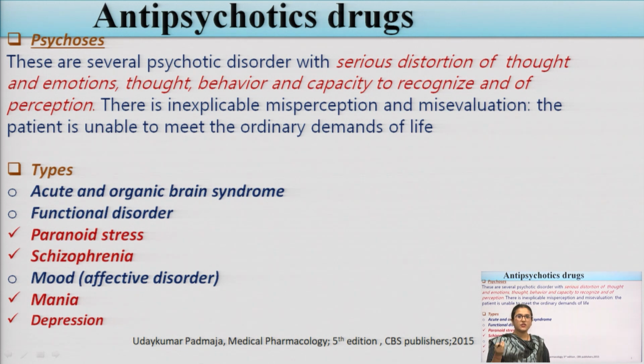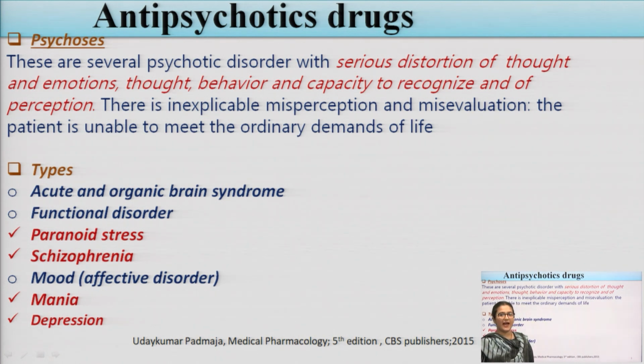The individual is not able to recognize perceptions correctly; it is misperception, or a misevaluation condition, and the patient is not able to meet the ordinary demands of life.